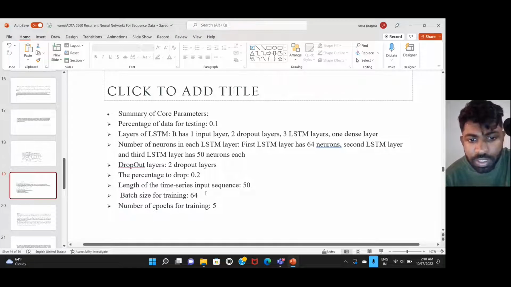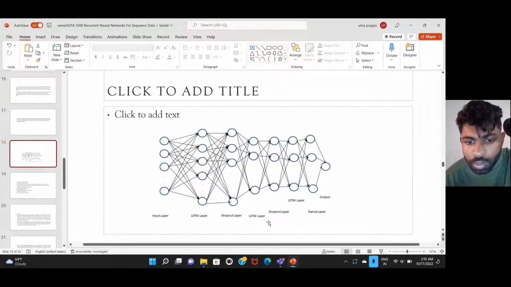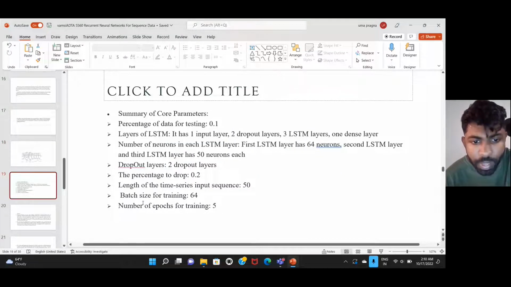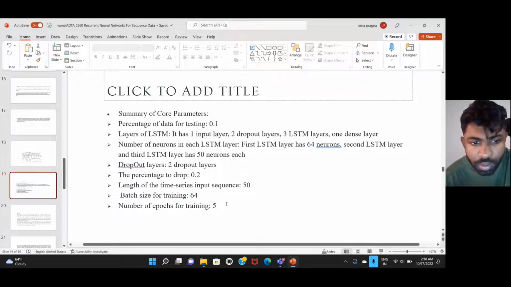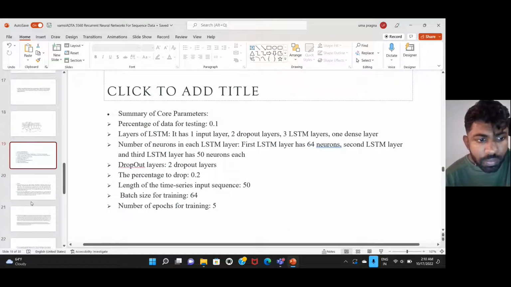The length of the time series input sequence is 50. Batch size for training is 64. Number of epochs for training is 5. And the batch size for training is 64.